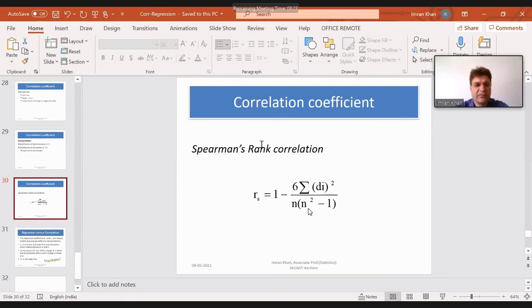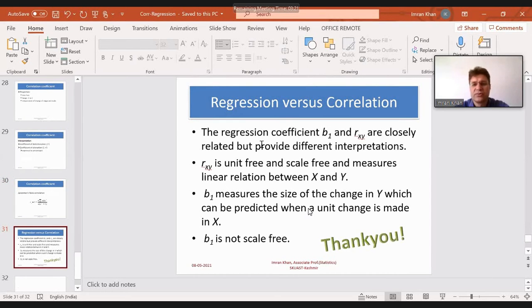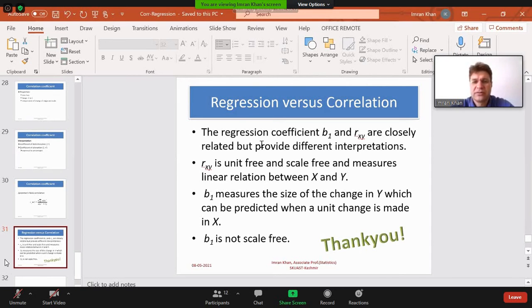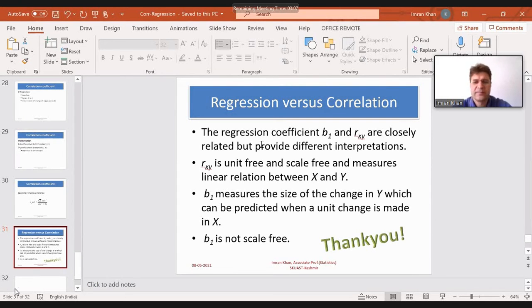We don't think we have much time now. So if you have any questions regarding correlation or regression, feel free to ask. We have 3 minutes. We can use it for your question answers.